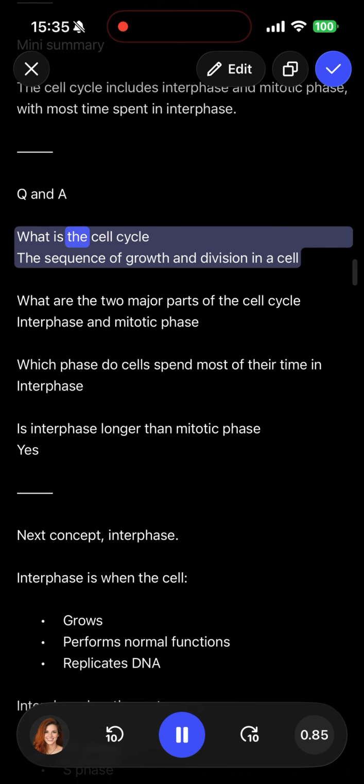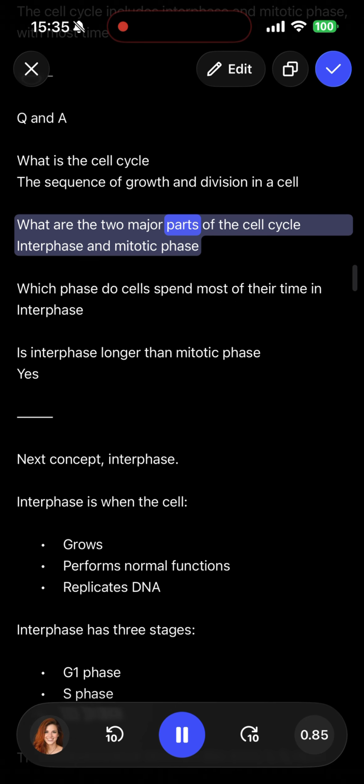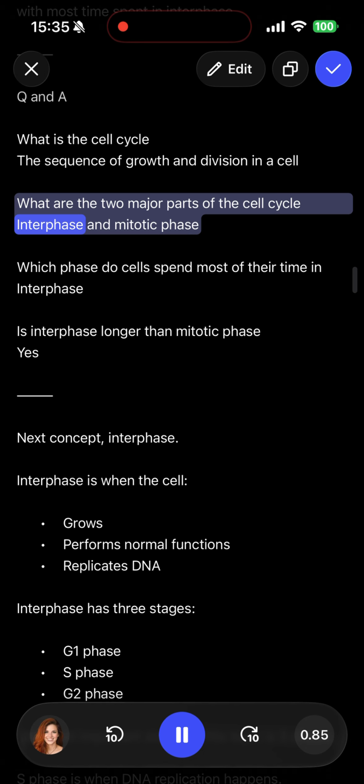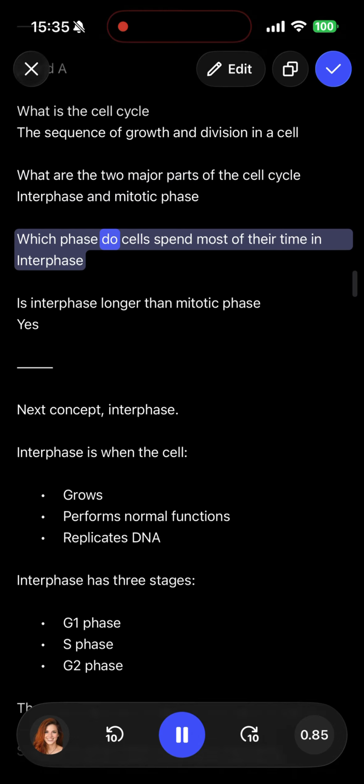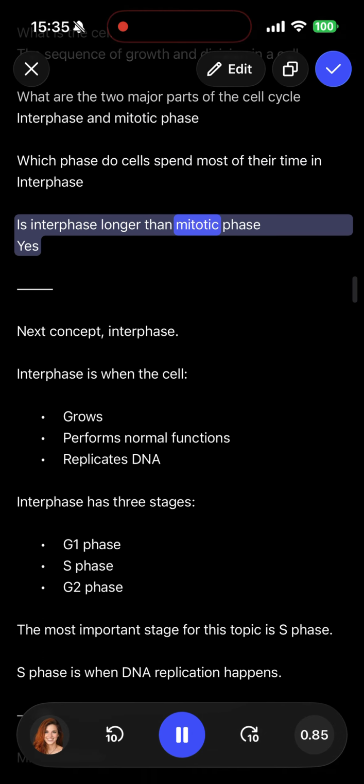Q&A. What is the cell cycle, the sequence of growth and division in a cell? What are the two major parts of the cell cycle, interphase and mitotic phase? Which phase do cells spend most of their time in? Interphase. Is interphase longer than mitotic phase?